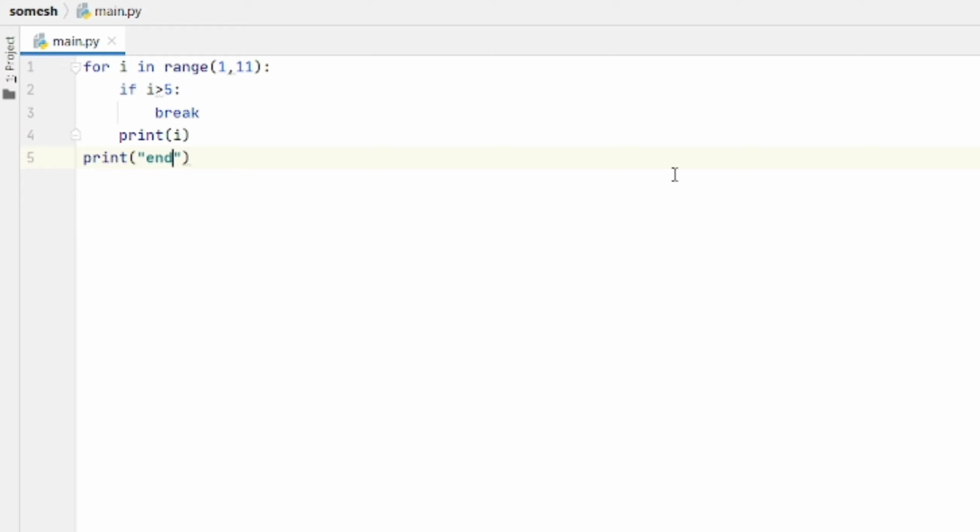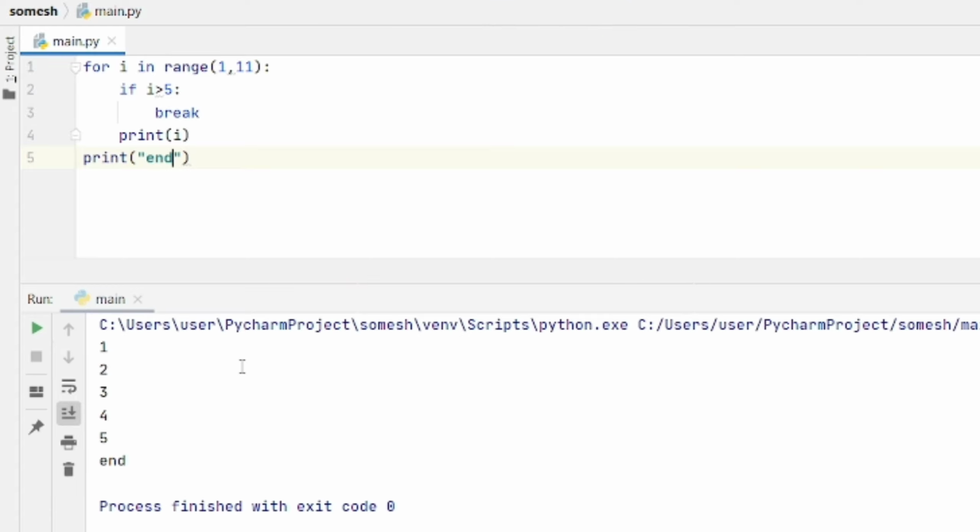See, when you execute this, it gives values till 5. It is giving value till 5 and it is giving the end at the last, because when the condition I greater than 5 is met, it will break the entire loop, come out of the for loop, and print the end at the last.